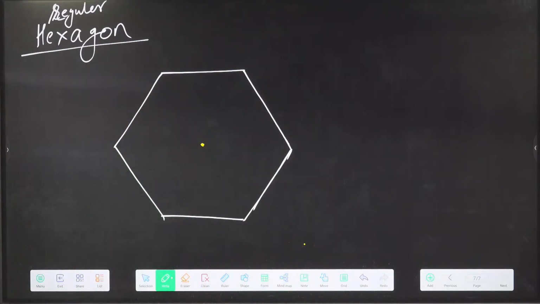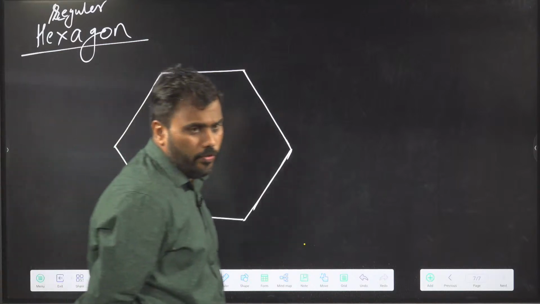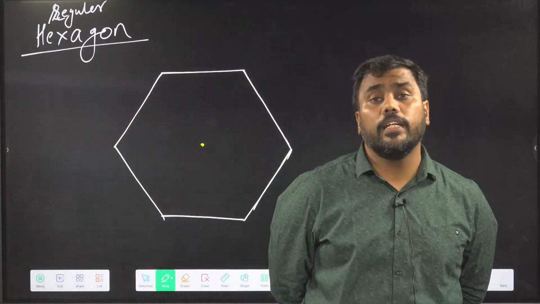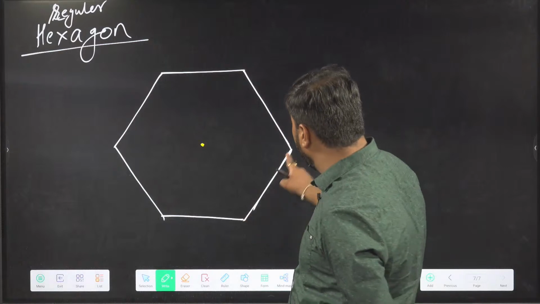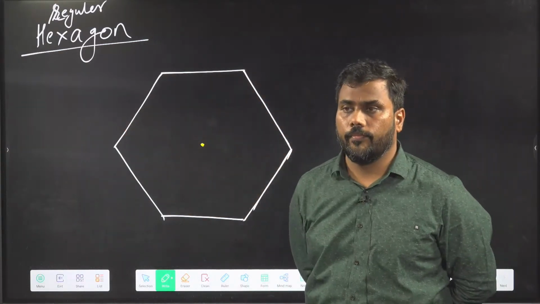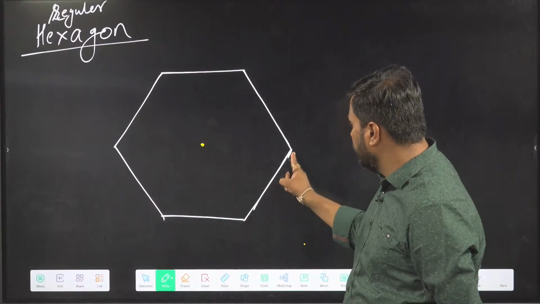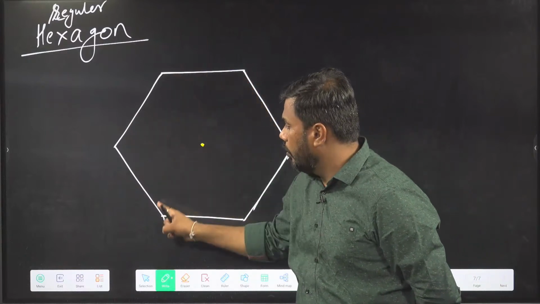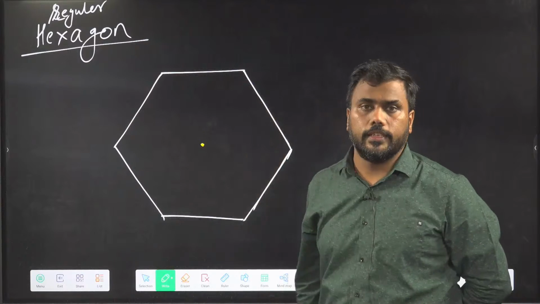There is a center point of hexagon. Sometimes in electrostatics, they will give you charges placed at the vertices of a hexagon, and they will ask what is the potential at the center.